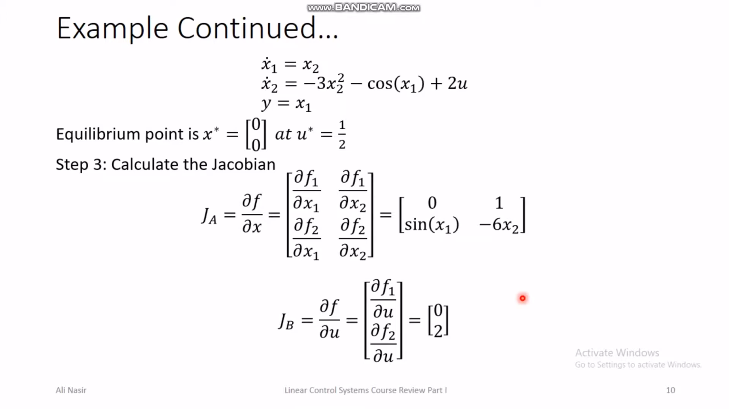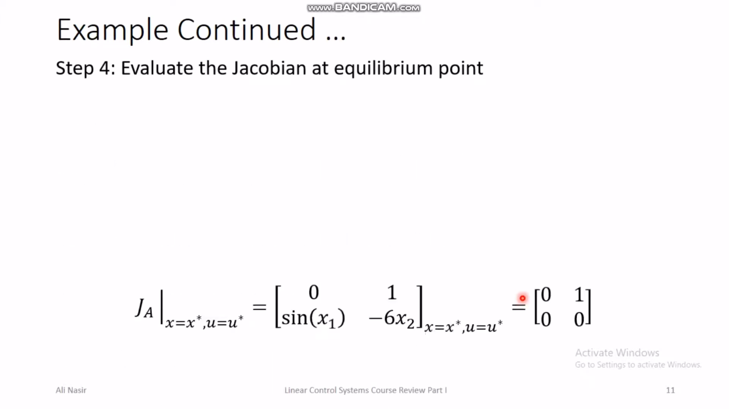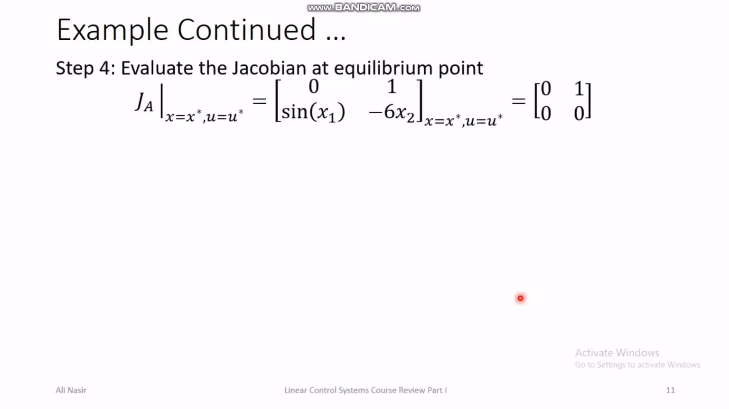Step 3 is complete. Next we move on to step 4, which is evaluate the Jacobian matrix at x equal x star and u equal u star. If we put x equal x star and u equal u star in this matrix, then x1 star is 0, sine of 0 is 0, and x2 star is also 0, so here will be 0. So this is the Jacobian evaluated at the equilibrium point value, and this is the control Jacobian evaluated at the equilibrium point value.